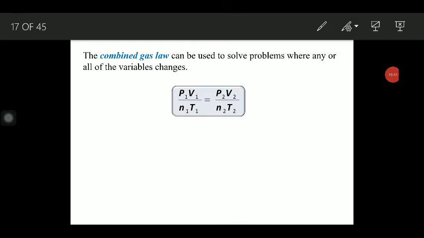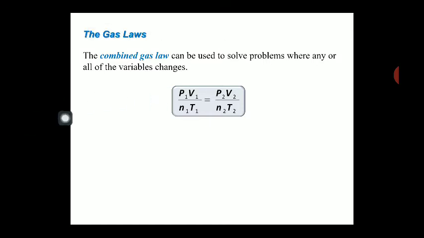After completing the Charles law and Boyle's law, our next content is the gas law. In this gas law, the most important one is the combined gas law. Why? What do you mean by this combined gas law? In the laws that we have done previously, Boyle's law, Charles law, Avogadro law, one of the physical quantities always remains constant, maybe temperature, maybe pressure, maybe volume. But in this condition, there are no constant physical quantities.